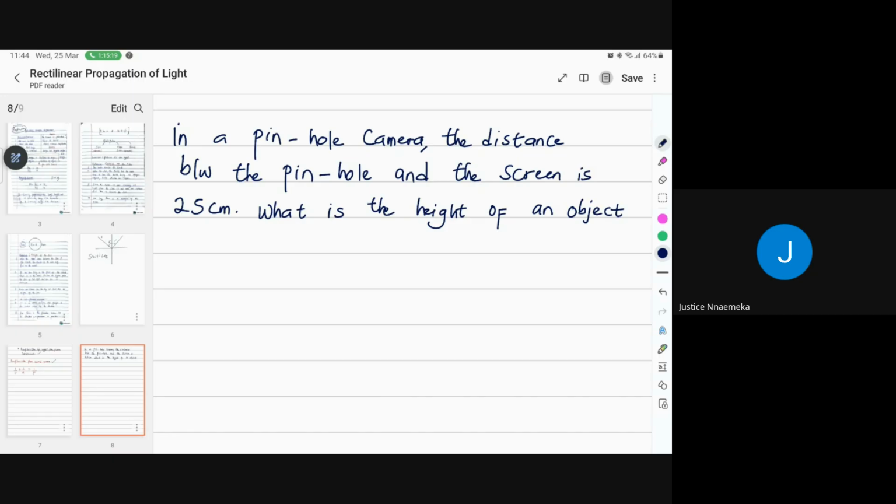What is the height of an object? Okay, they said in a pinhole camera, the distance between the pinhole and the screen is 25 centimeters.